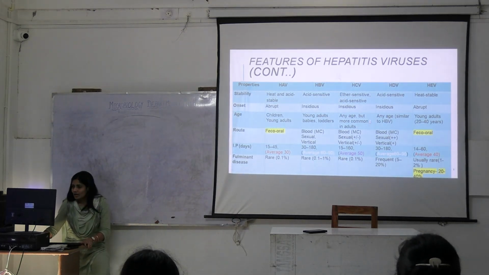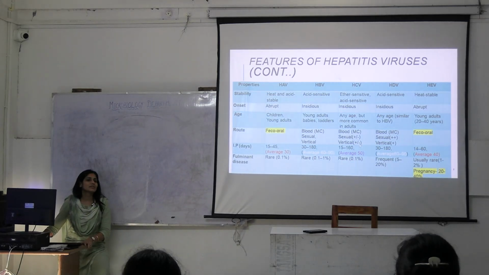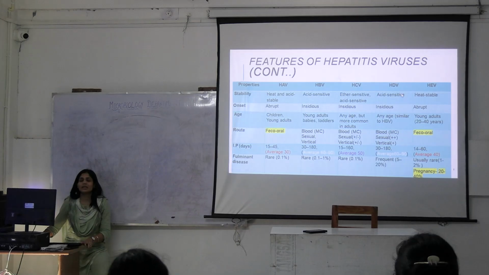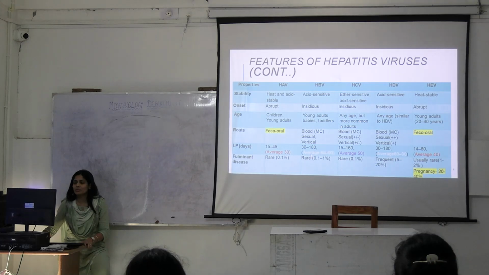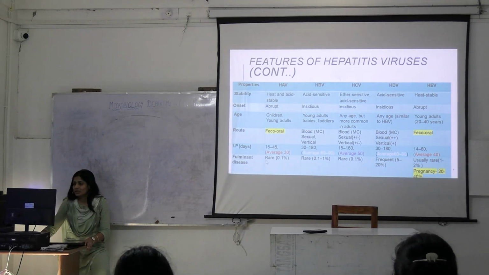Okay? Then HCV comes in between, this is average 50 days. But hepatitis B and hepatitis D are always together. There is no hepatitis D virus infection without hepatitis B virus infection. So whenever you are talking about either B or D, you have to remember the average incubation period is 60 to 90 days. Okay? This much we understood? Okay.